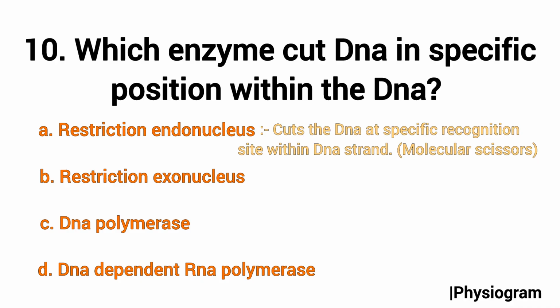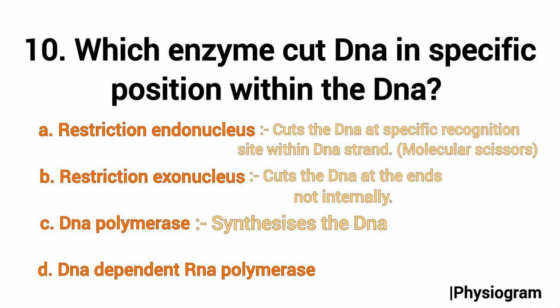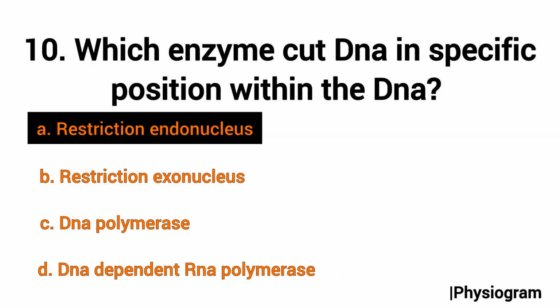They are the precise molecular scissors used in genetic engineering. Option B, restriction exonuclease, cuts the DNA from the ends, not internally. C, the DNA polymerase, synthesizes the DNA. And D, which is DNA dependent RNA polymerase, synthesizes RNA from the DNA template. So according to the question, the correct answer will be option A, that is restriction endonuclease.